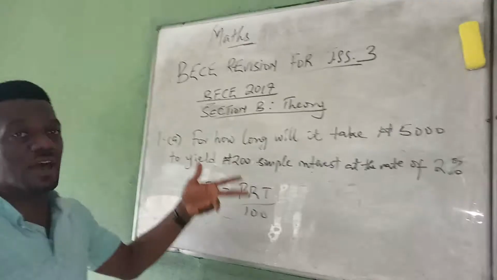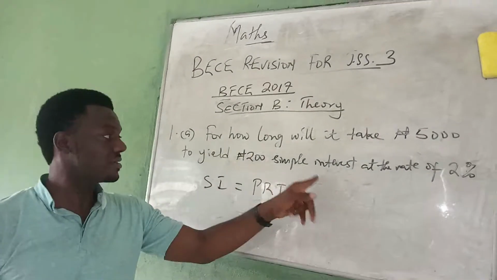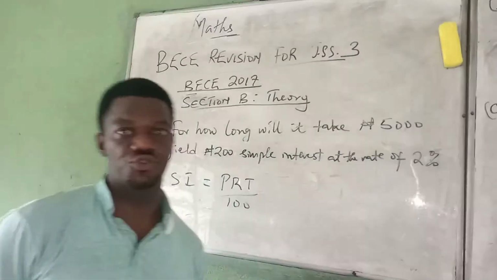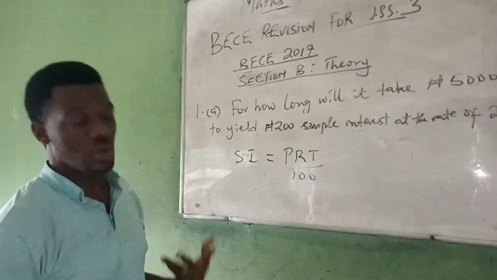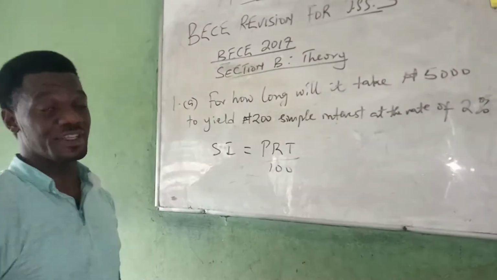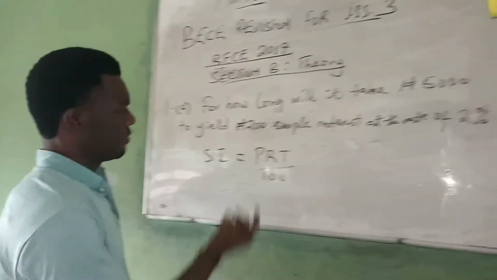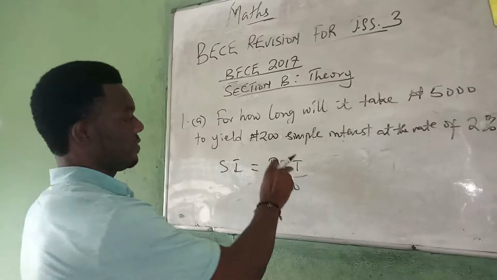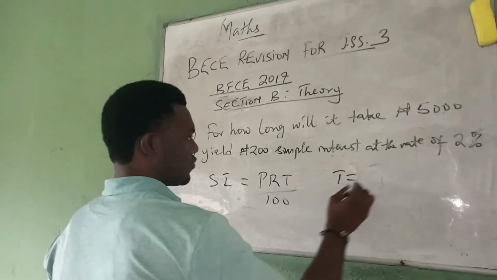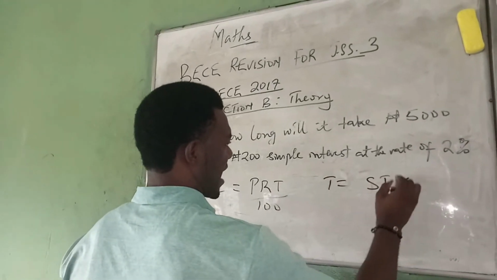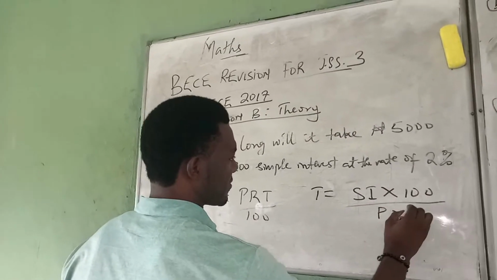So the question is, for how long will it take 5,000 naira to yield 200 naira simple interest at the rate of 2%? We have the formula: simple interest equals PRT all over 100. This is the basic formula for solving any question on simple interest. We are looking for how long, which means we are looking for T. So T will be equal to simple interest times 100 all over P times R.